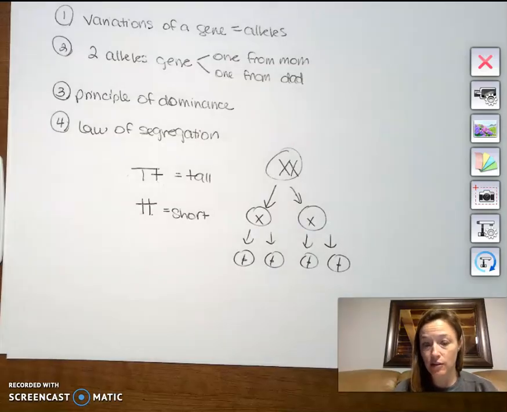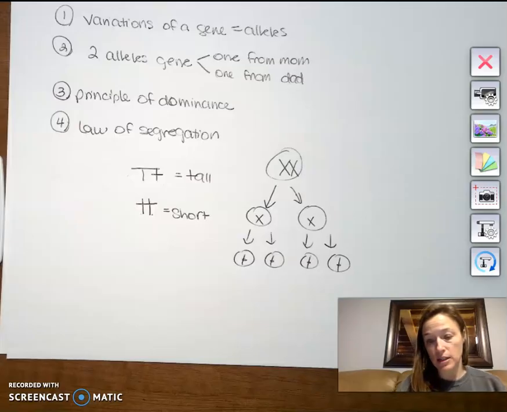And that's that. So that's a little bit about Mendel and how he contributed to the field of genetics and a couple of terms that we use as our foundation for genetics. And I hope that helps.